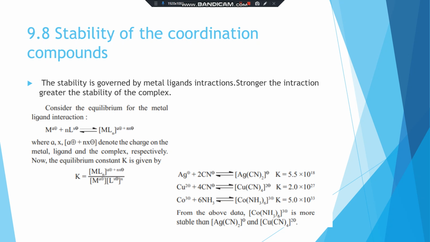The stability of the complex can be explained in terms of K. The higher the value of K, the larger the thermodynamic stability of the complex. And these are examples of the stability of coordination compounds. The equilibria for the complex formation with the corresponding K values are given below.